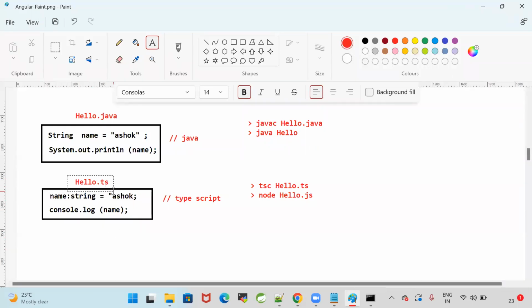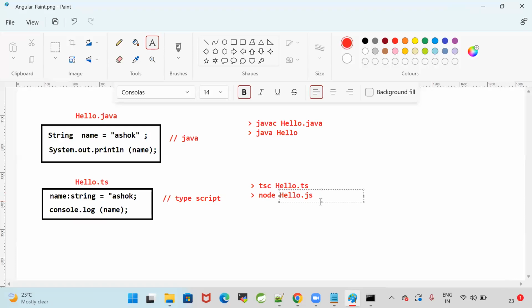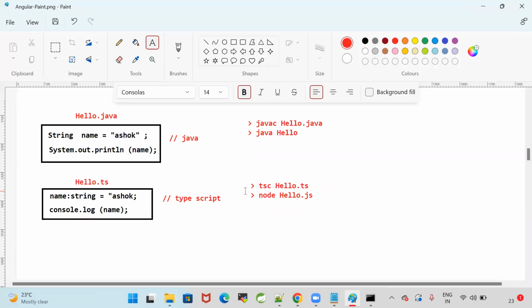TypeScript program will have .ts extension. TypeScript cannot be executed in the browser directly. TypeScript should be compiled into JavaScript. tsc hello.ts. When we execute tsc hello.ts, it will generate a hello.js. We can execute hello.js by using node. node hello.js. It will print the output.